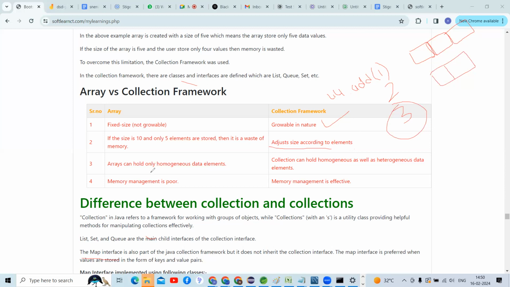And arrays can hold only homogeneous data elements, guys. What type of data can be stored in arrays? Homogeneous type of data. Coming to the collection framework, homogeneous data can be stored, and heterogeneous data can also be stored, guys. Next point, memory management is poor. In arrays, memory management is poor. In the collection framework, memory management is effective. Getting it or not?